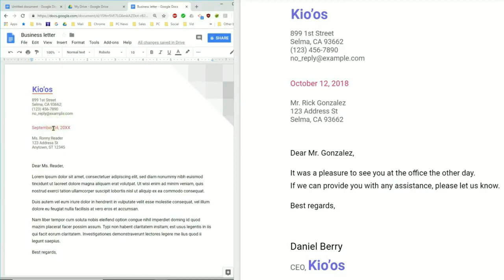For the date, we're going to change that. So click right behind September and use your backspace key to take out those. So click behind the date and put in the current date, whatever date it is. And then click in behind the year and put in the current year. We'll be putting in the month, day, and year.